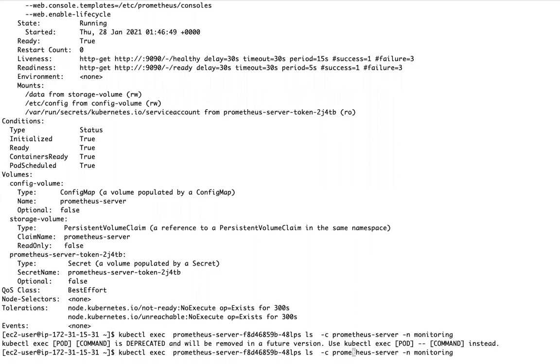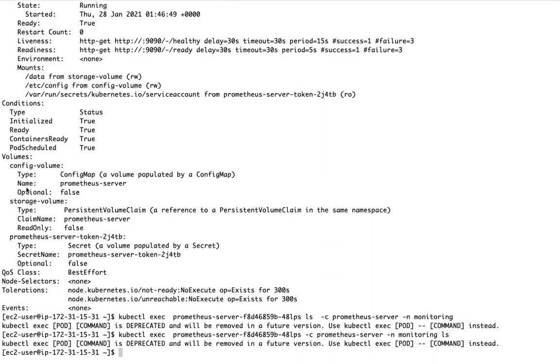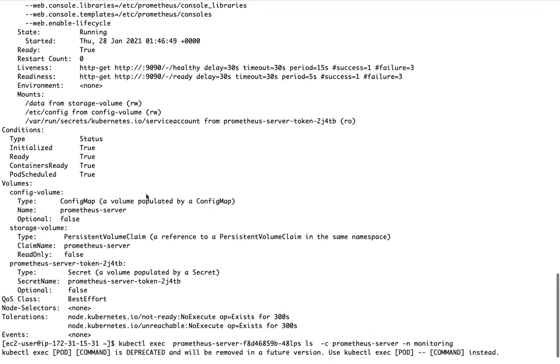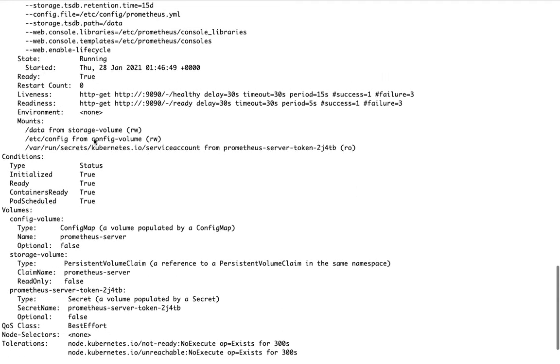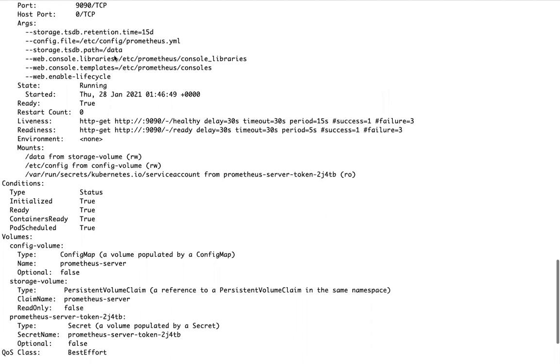So now there will be some file within this pod, right? So if you see, like /etc/config, this Prometheus file, right? So this file will have all the rules.